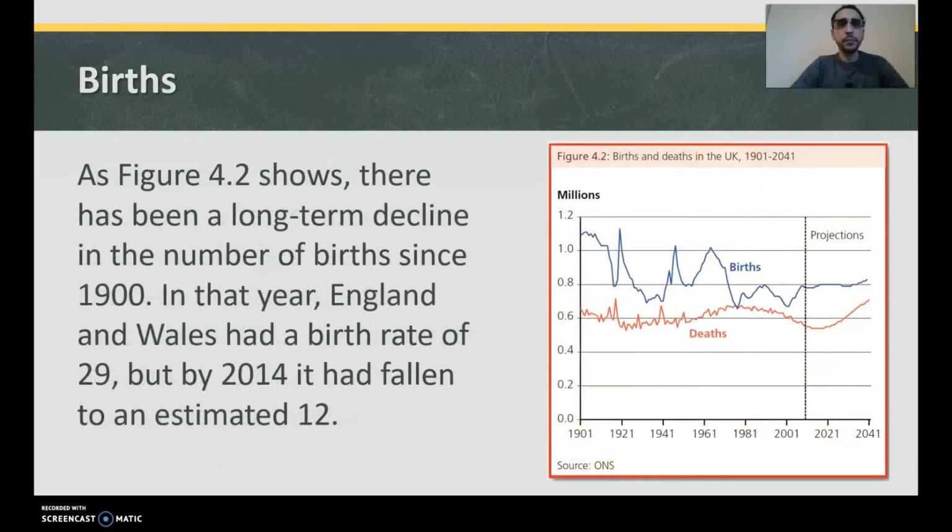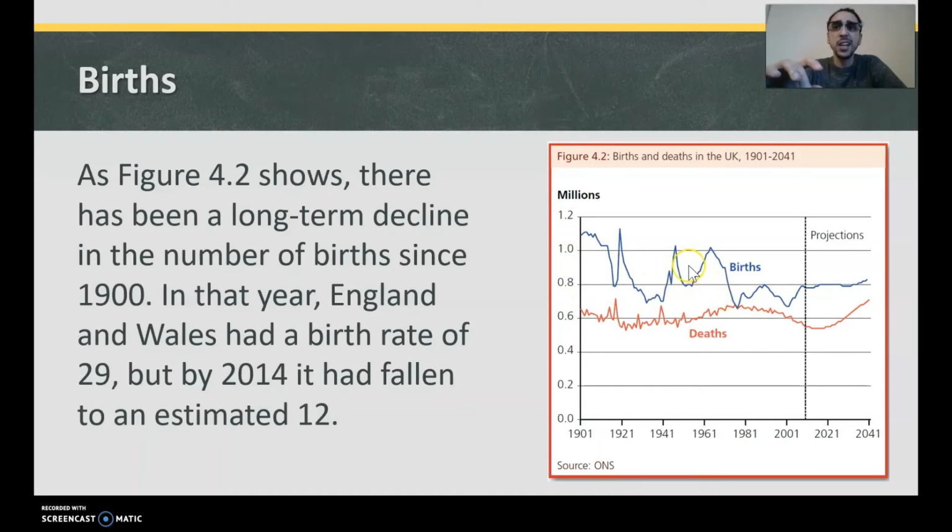So as figure 4.2 shows, there has been a long-term decline in the number of births since 1900. In that year, England and Wales had a birth rate of 29. So that means 29 people out of 1,000 would be having a baby. But in 2014, it has fallen to an estimated 12. Now, let's have a look. Here on the graph, it's not done by birth rate. It's done by just births in total. So we can see the births in total is 1.1 million down to potentially around 0.7 million.